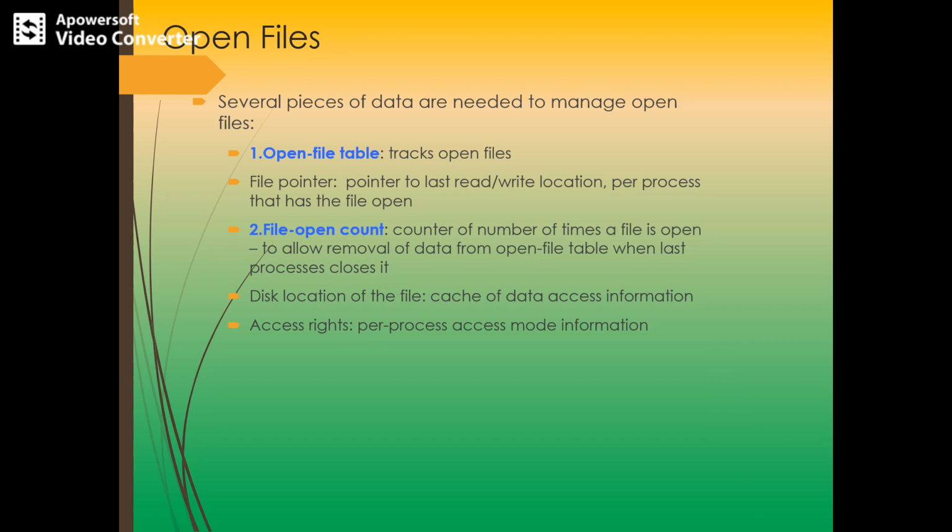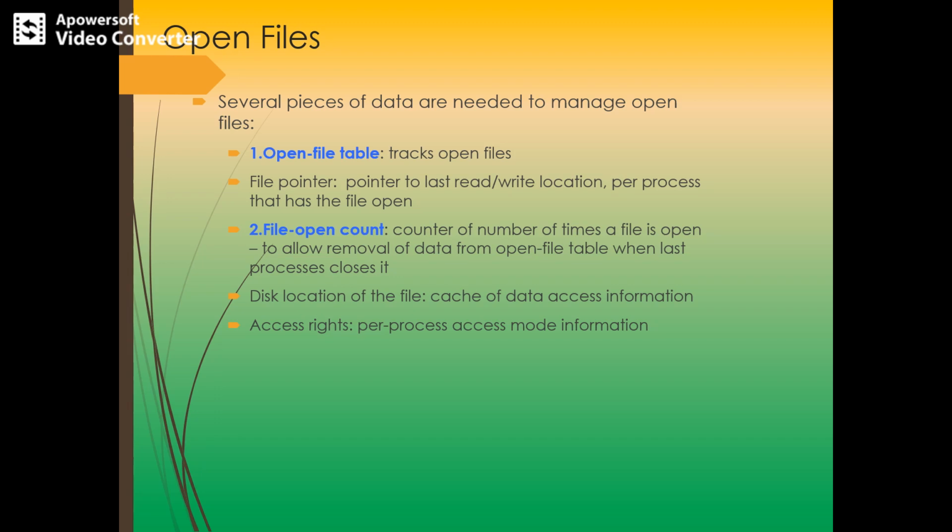That table is called the open file table. When a file operation is requested, the file is specified with an index into the table. When the file is no longer actively used, it is closed by the process and the operating system removes the entry in the open file table.